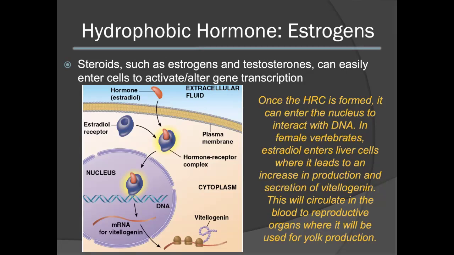When estradiol enters into liver cells, it will cause an increase in the production and secretion of vitellogenin proteins. These proteins will then circulate into the blood to reach the reproductive organs, which will then be harvested for deposition in the yolk.